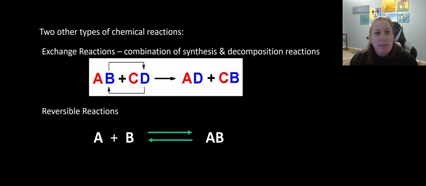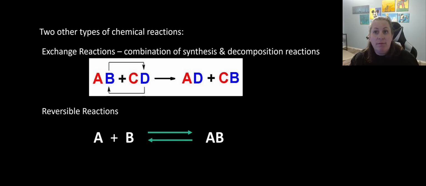Now, there are two other types of chemical reactions. They can be exchange reactions. Exchange reactions are where they switch partners. So like they're dancing with one partner and they switch and dance with another partner. So in this case, B and D switch. So AB plus CD switches into AD plus CB. Okay, this is a combination of both synthesis and decomposition because we have to break them before we can put them in a different order. Okay, so they use both types in this reaction.